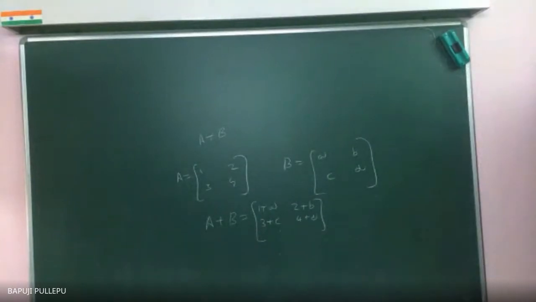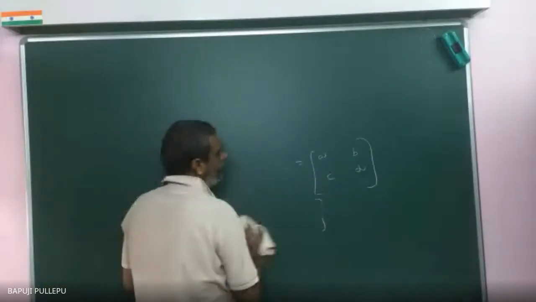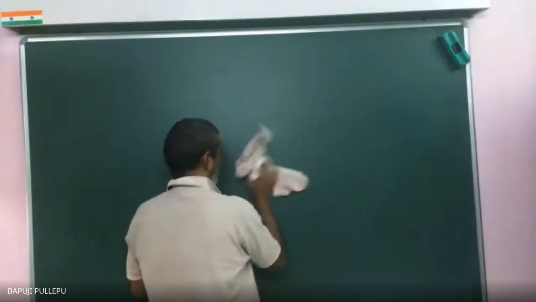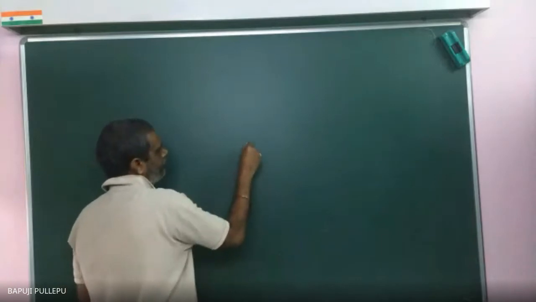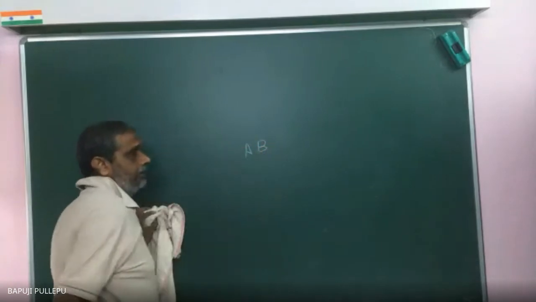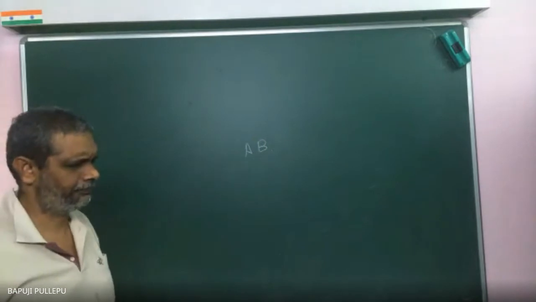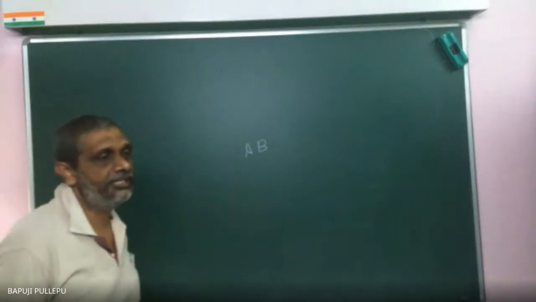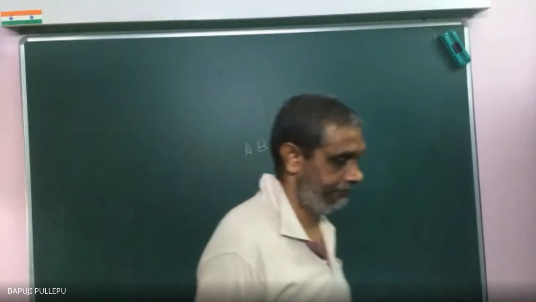Now how will you multiply if AB exists? If AB exists, what is the condition first? The column of A and the rows of B must be equal.